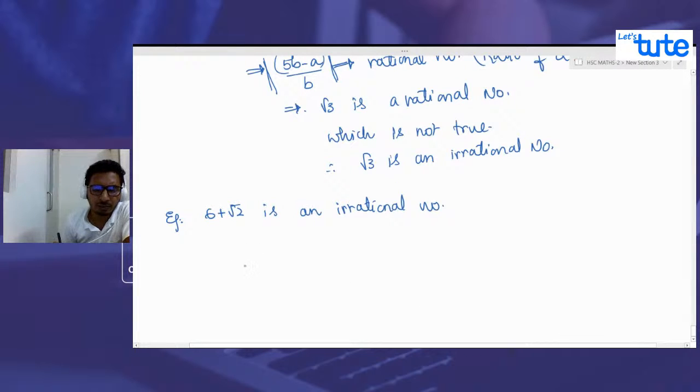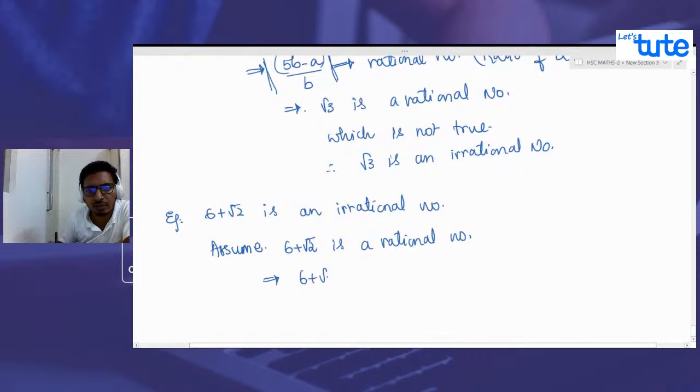We can do it the same way. Let us assume 6 plus root 2 is a rational number. When it is a rational number, then this can be represented by the ratio of two integers a by b, where the denominator is not 0, and a and b are integers.